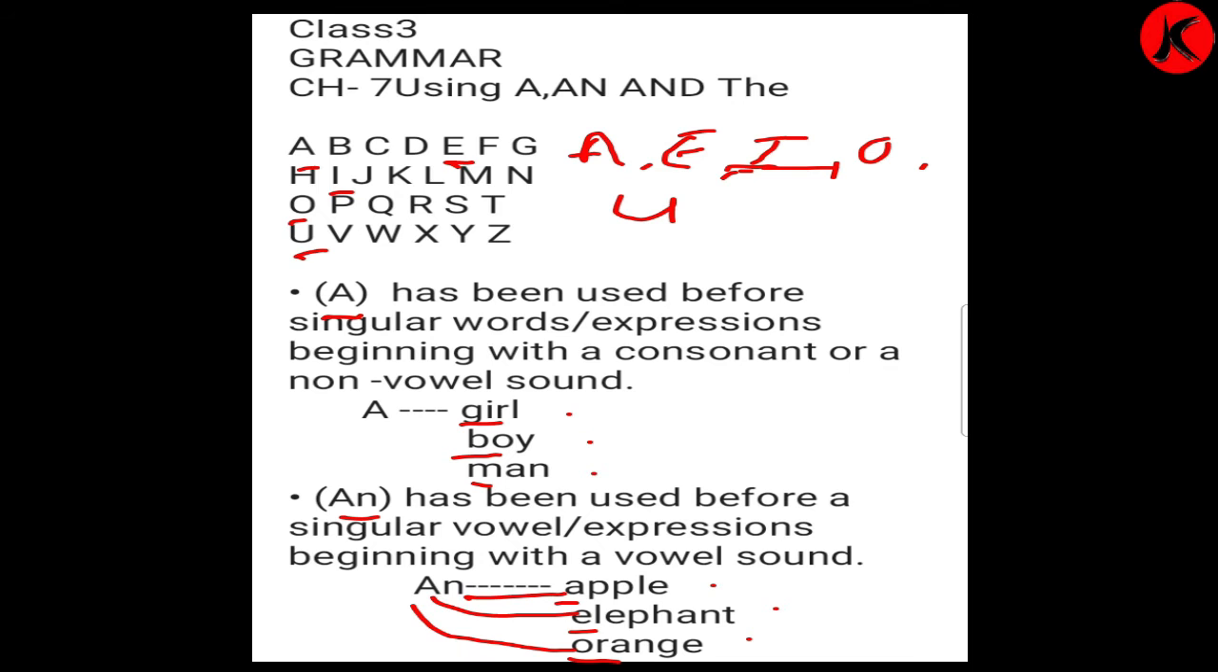We can say an owl, O-W-L, owl. An honest man, or an honest boy, H-O-N-E-S-T, honest. And an hour, H-O-U-R, hour. The sound starts with O, the H we cannot hear, it is silent, so it is an hour. So did you follow, children?